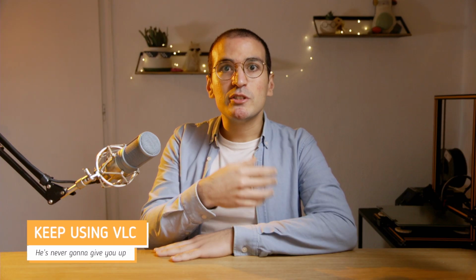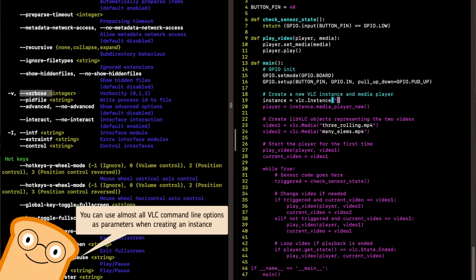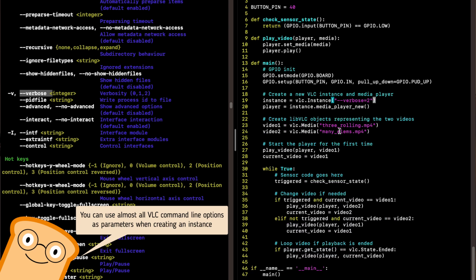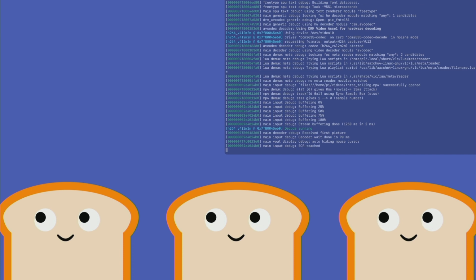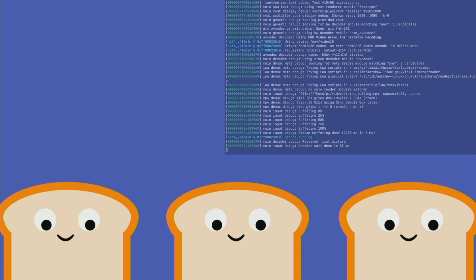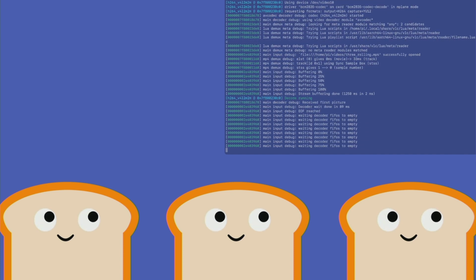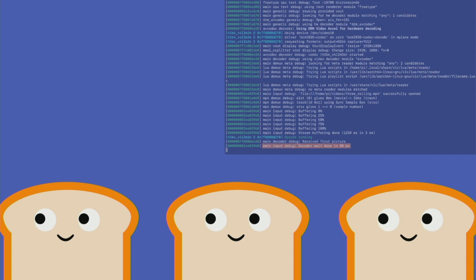The first thing I tried was to improve the way I was using libVLC, hoping to get gapless playback. One of the parameters you can set using libVLC is the debug level, so I used the highest one in the hope of finding what was causing these playback issues. I found out that each time you load a video, VLC tries to find the best way to decode and display it. A process that obviously takes some time. And by some time, I mean a few milliseconds.